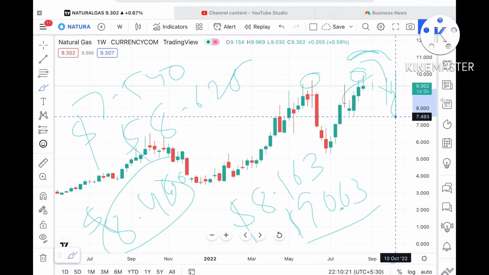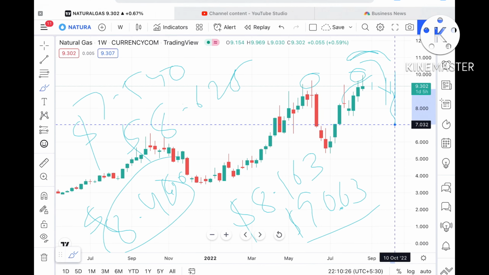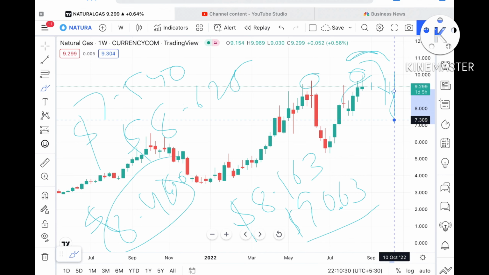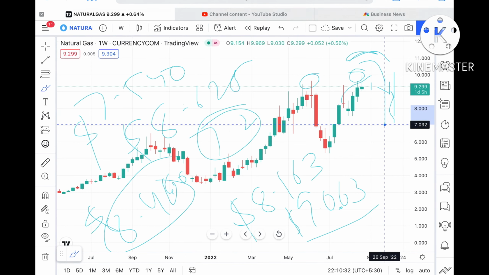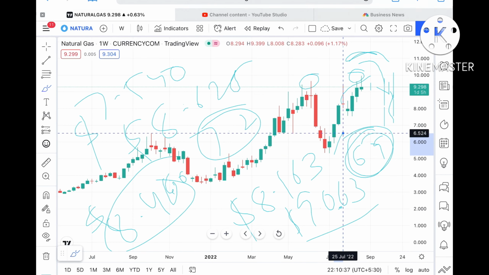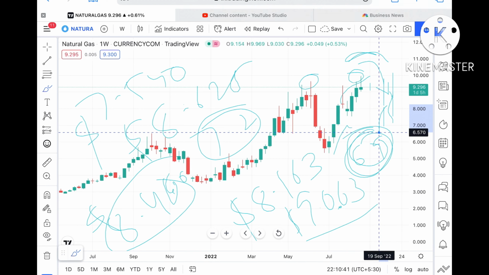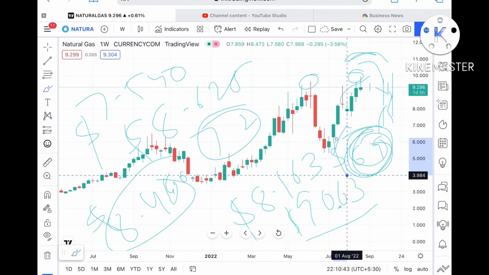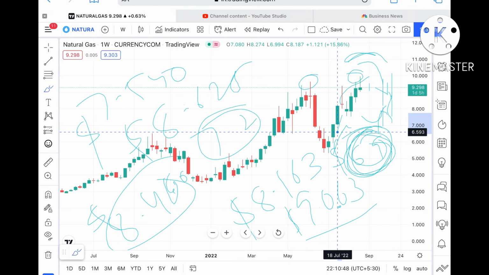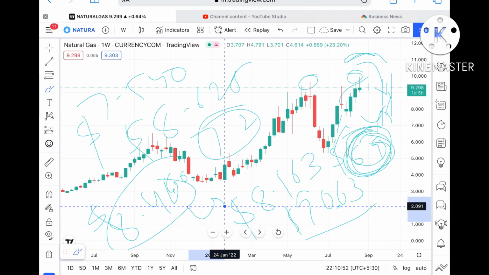If the price doesn't sustain that level also, then there is a higher probability that it can go further down towards a level of around $7.2. If the price falls below that level, there is a high probability of touching $6.9, and if 6.9 doesn't sustain, then we can see a level of 6.5. You have to understand that 6.9 is a support, and from there we can see a bounce back. The next support after 6.9 is 6.5, and from there too we can see a bounce back.